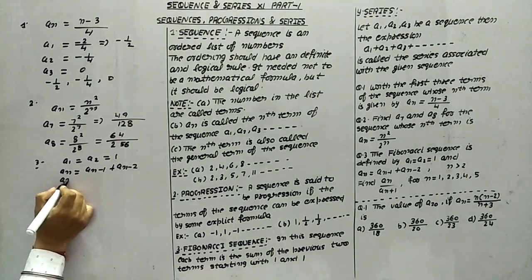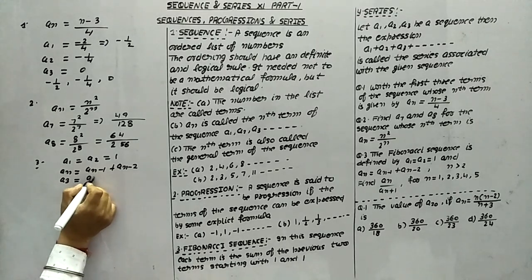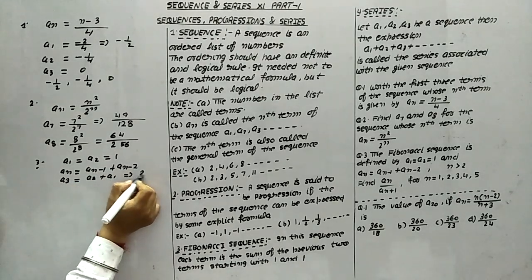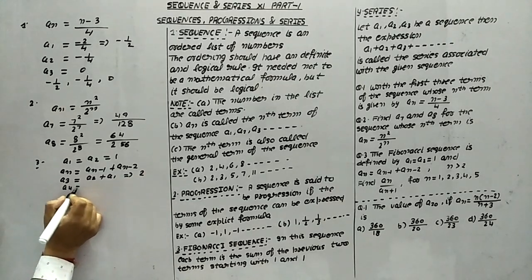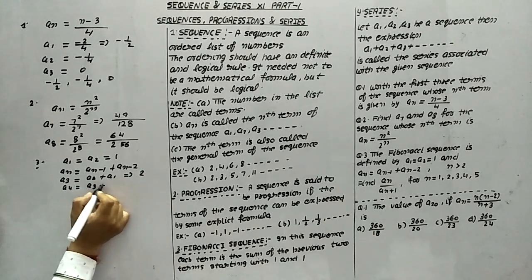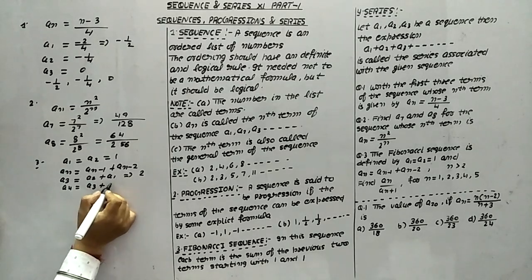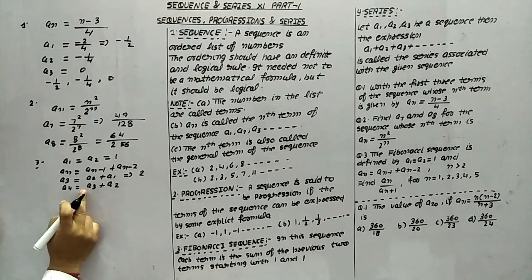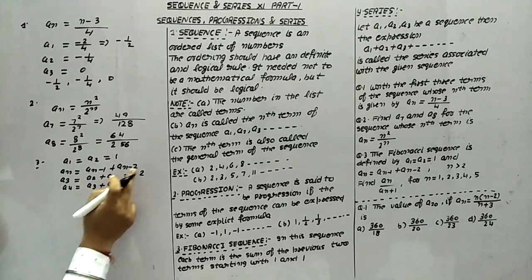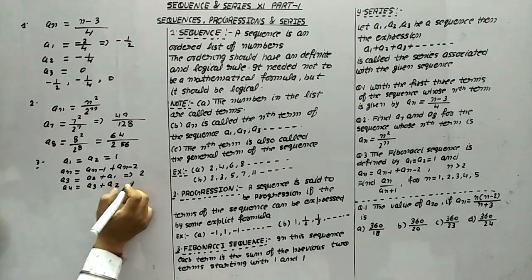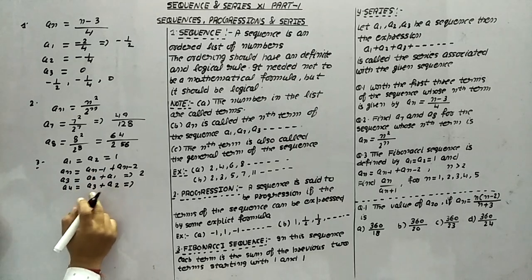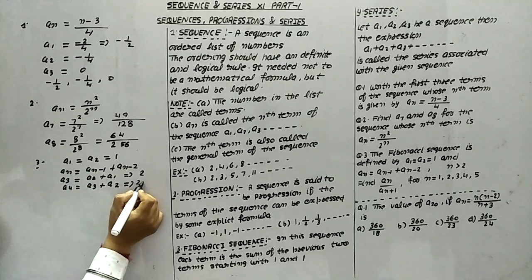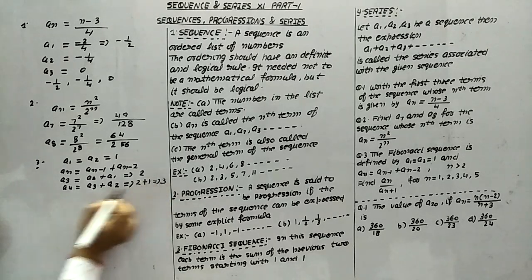First of all we will find a3. a3 means a2 plus a1. So this becomes 2 only. In the same way a4. a4 means a3 plus a2. a3 is 2 and a2 is 1, so 2 plus 1 is 3.